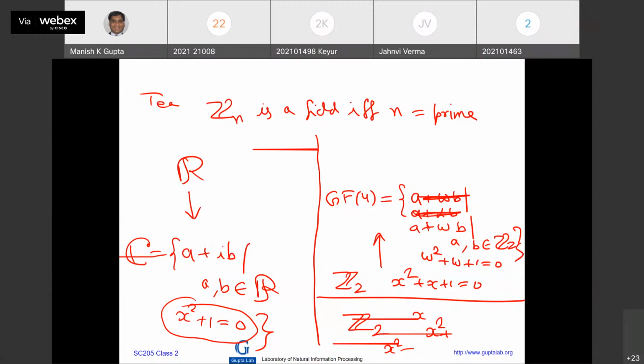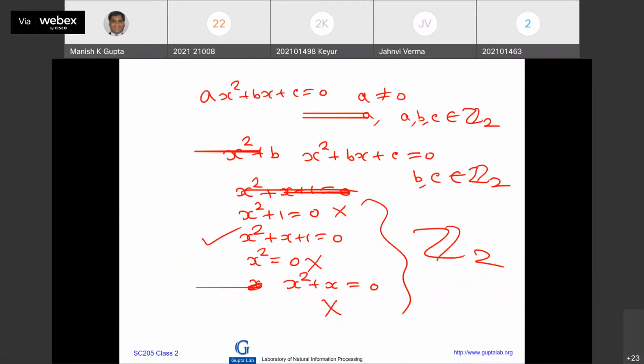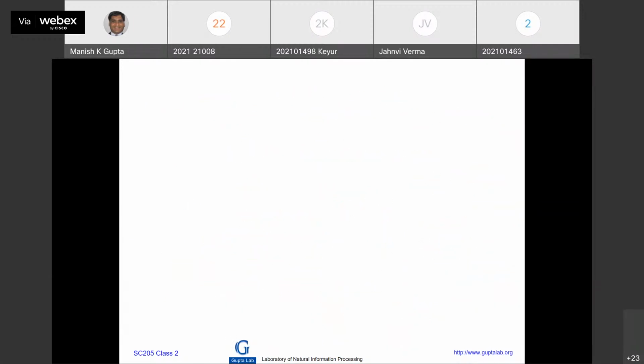Now what? Let me now simplify the expression. So we have a field with 4 number of elements. A plus omega B such that A and B are in Z2.